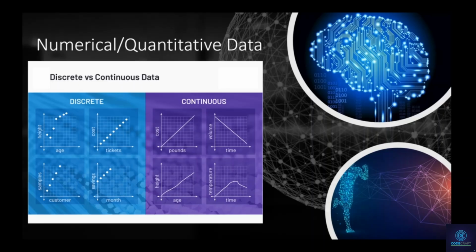For example, right here we can have sample versus consumer. Once again, it's something that has an end. If we're talking about continuous data, just for you guys to understand, this would be a point on the graph. For example, let's talk about the cost versus number of tickets.